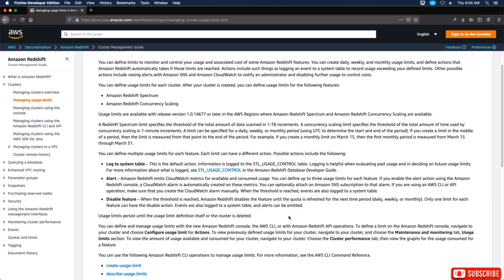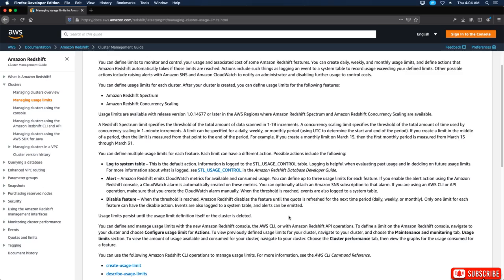Disable the feature. When the threshold is reached, Amazon Redshift disables the feature until the quota is refreshed for the next time period, daily, weekly, or monthly. Only one limit for each feature can have the disabled action. Events are also logged to a system table and alerts can be emitted.